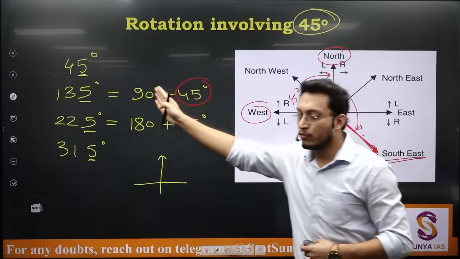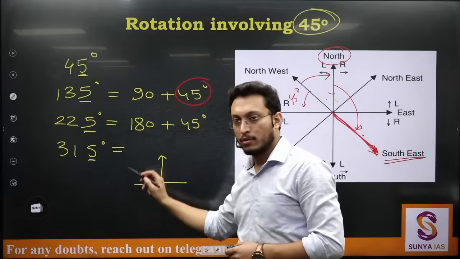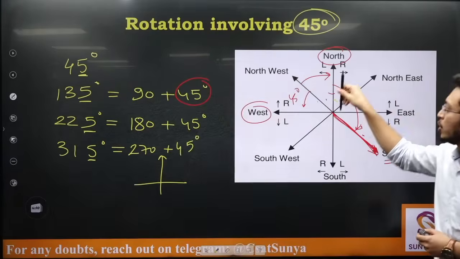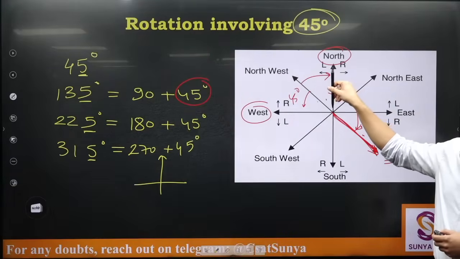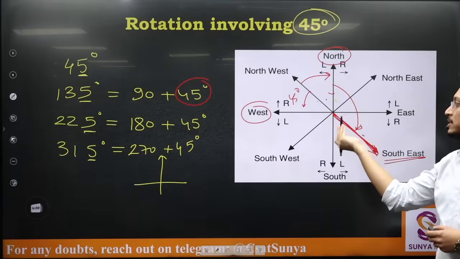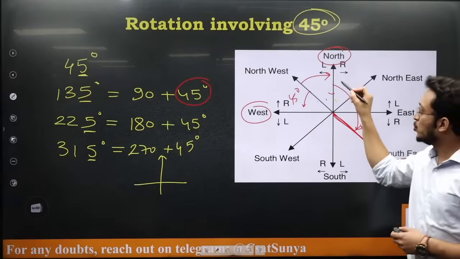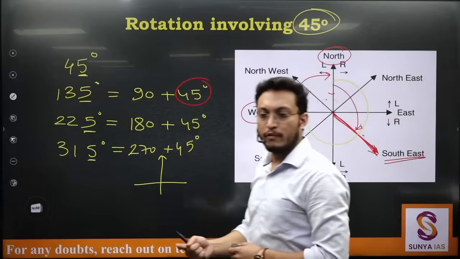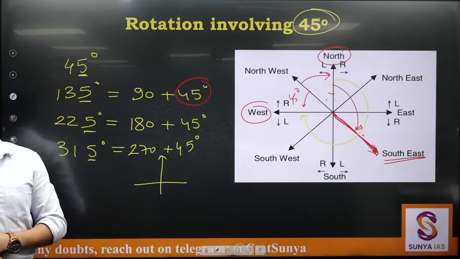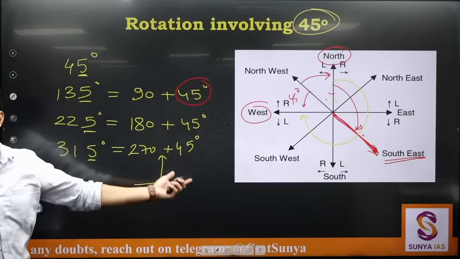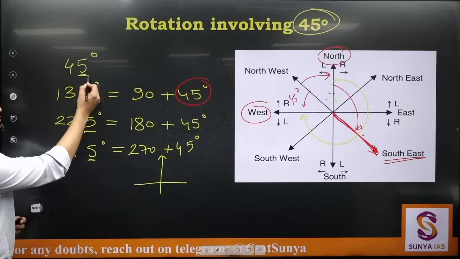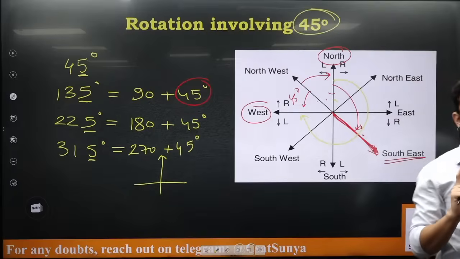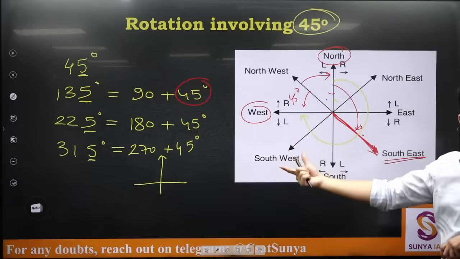How can I break it into 45 degree? How will you write this? 270 plus 45. So if I rotate 270 degree from north in clockwise manner, where will I go? This is 90, this is 90 and this is 90. So 270 from north is west. So you need to be careful whether it is clockwise rotation or anti-clockwise rotation and what is the angle by which it is rotating. If this is ending in 5, probably some 45 degree rotation is there, so you need to deal with it accordingly. ठीक है, कुछ कुछ गलतियां हैं जो आप लोग करोगे, अभी ही मैं पॉइंट आउट कर रहा हूं.